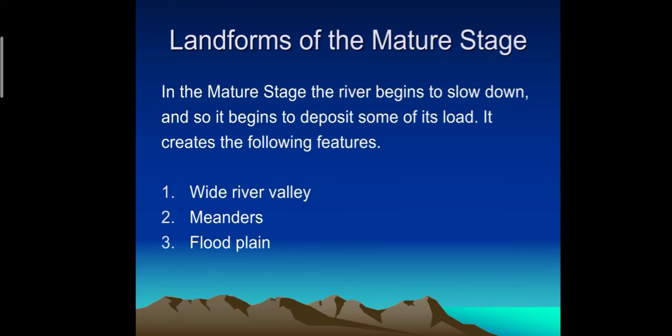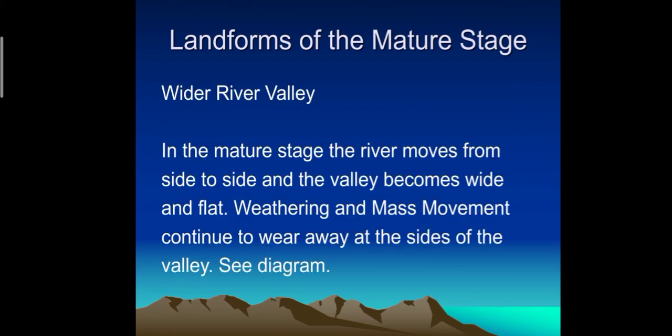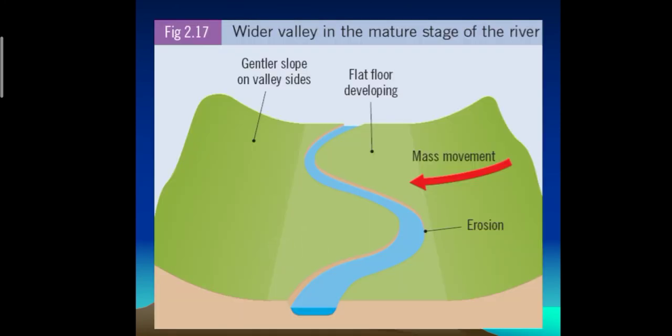Now the landforms of the mature stage: wide river valley, meanders, and floodplain. What is a wide river valley? In the mature stage, the river moves from side to side, and the river valley becomes wide and flat. See the diagram? A flat floor developing, and the movement of the river where the erosion occurs.